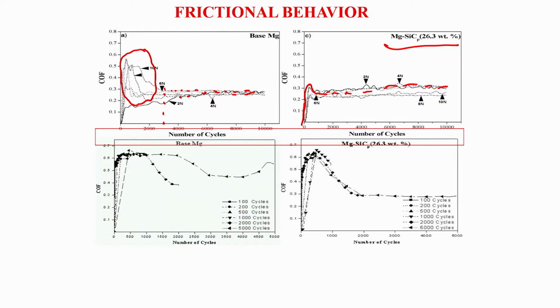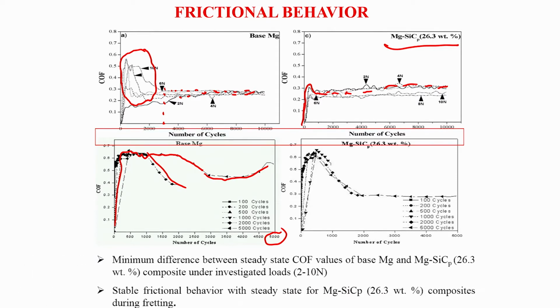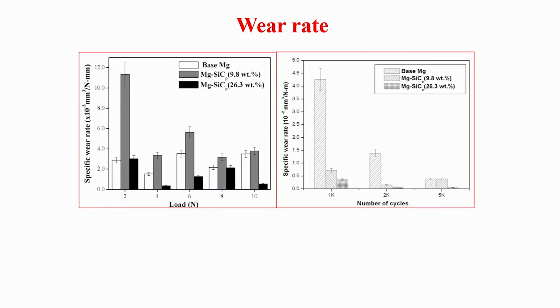The second thing you notice, if you want to understand how the coefficient of friction increases in the first 5000 cycles here, is that it increases to 0.6, then it slowly decreases, and this decrease essentially varies with different numbers of cycles. But in the case of other composites, we did not see much difference.